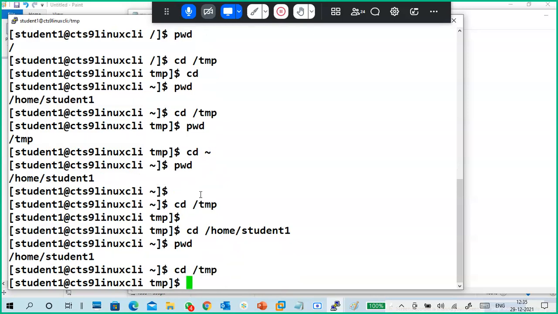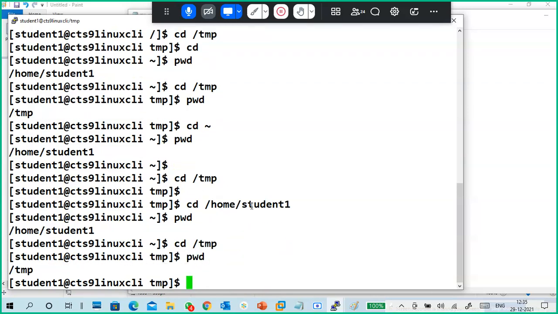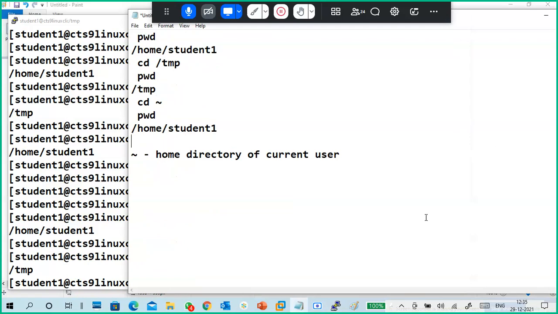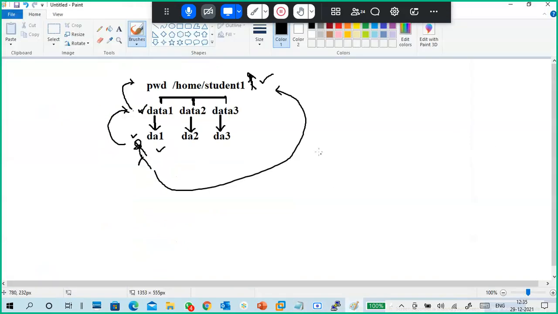Again, I'm in the temp directory, which is under slash only. I want to go to data1, or maybe the data2 directory.